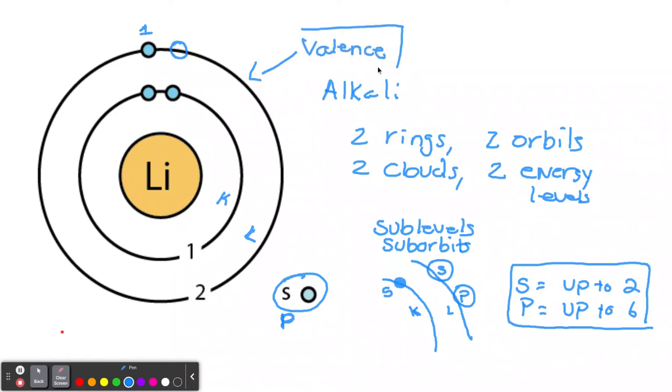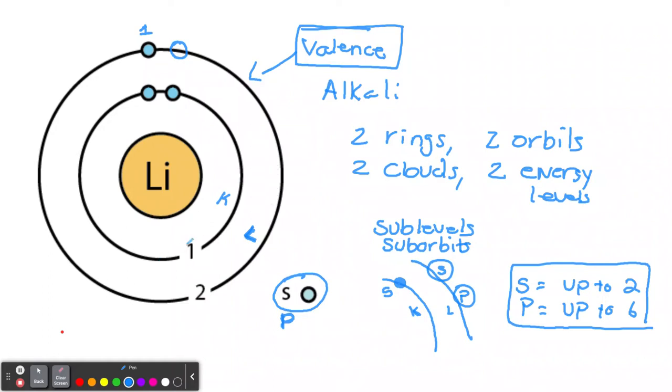Last ring, the last orbit, whatever you want to call it. That's the valence shell. And the electrons in the valence shell are called valence electrons. Makes sense. So in the second shell, the L shell, you can have up to 8. 2 will be S and 6 will be P.